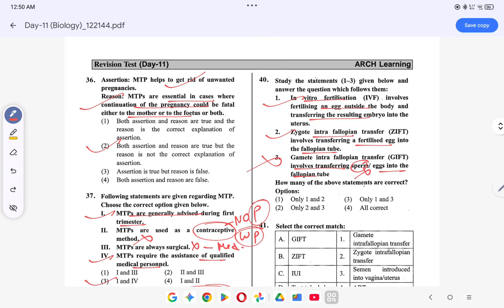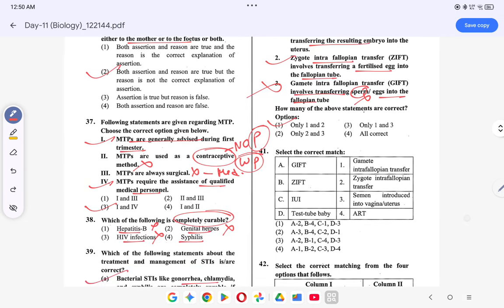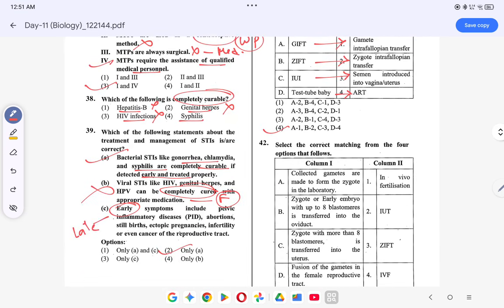तो ऑप्शन क्या हो जाएगा? ऑप्शन हो जाएगा only 1 and 2. Okay. GIFT, it is the gamete intrafallopian transfer. ZIFT, zygote intrafallopian transfer. IUI, intrauterine insemination, semen introduced into the vagina or the uterus. Test tube baby, assisted reproductive technology. तो ऑप्शन क्या हो जाएगा? ऑप्शन हो जाएगा 4. Coming to the next question.